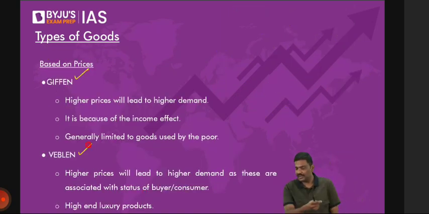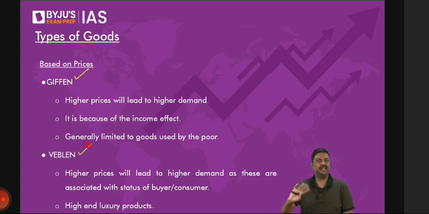The idea of a Giffen good and idea of a Veblen good. Now, please remember this. Neither Giffen nor Veblen, they do not follow the concept of law of demand. They do not follow it. Why? Let me explain. But let me start with the definition here. Have patience. Listen to what I say first.